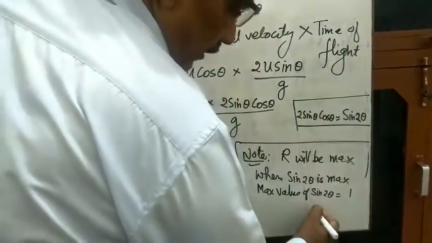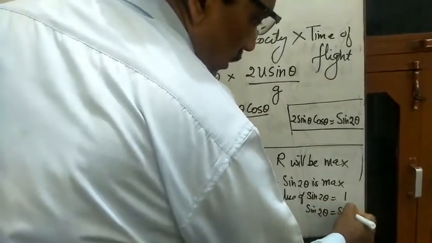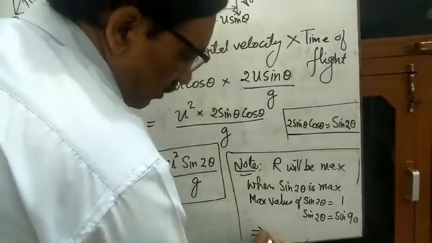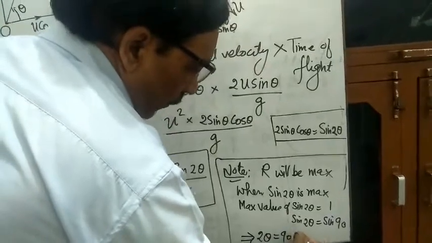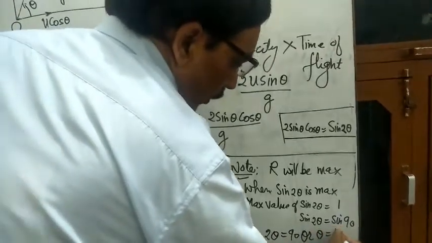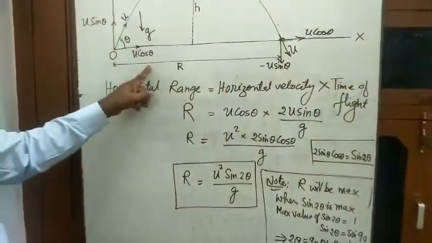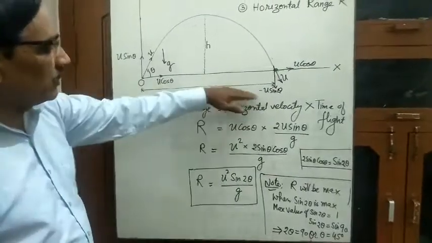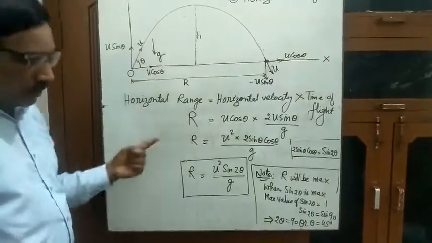So you can write that sin 2 theta is equal to sin 90. This implies that 2 theta is equal to 90 degrees, or theta is equal to 45 degrees. It means if you want to throw a body for the longest distance, for maximum horizontal range, then you have to throw the stone, that body, at 45 degrees.